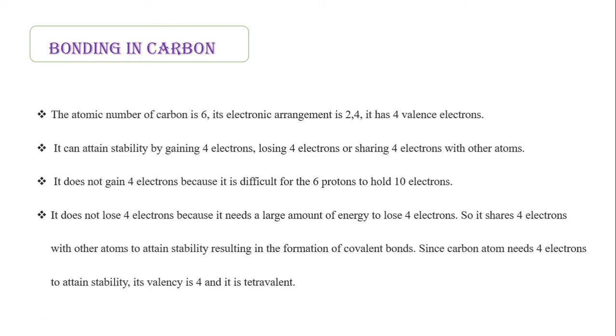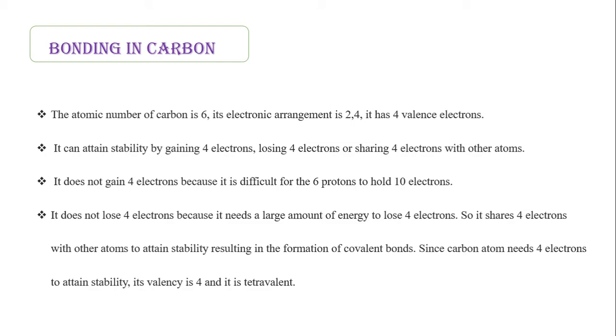So it needs to lose its 4 electrons or it needs to gain 4 electrons in order to attain the stable configuration. But what is the problem here? If it wants to lose its 4 electrons, it needs a large amount of energy to remove the 4 electrons, so losing electrons is a problem.